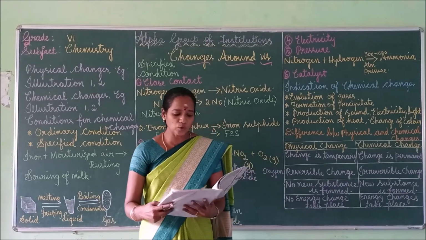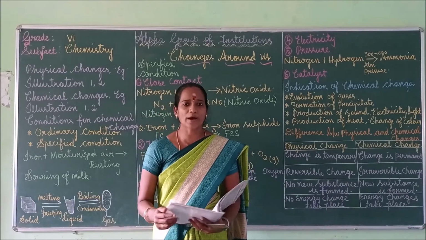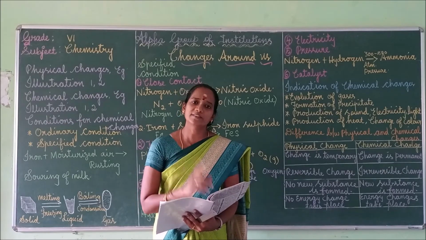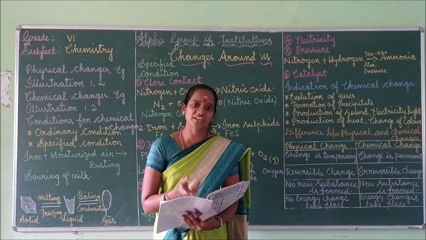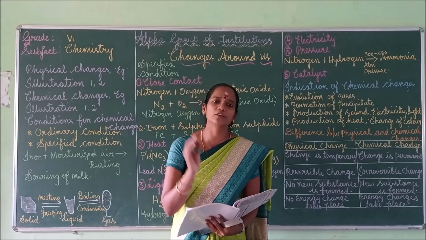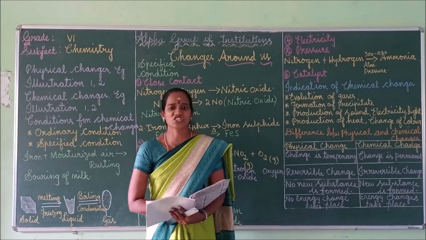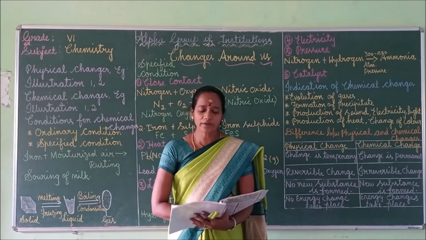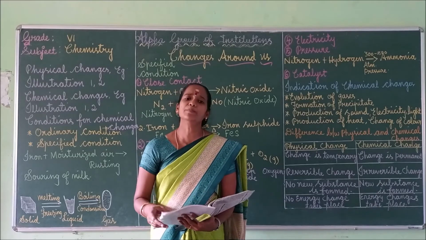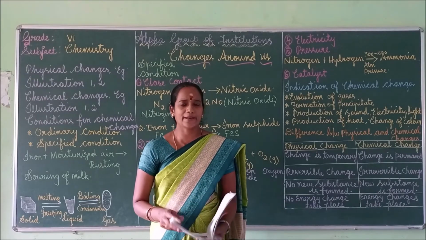So next we can move to illustration part 1, which we are seeing now. Is that a physical change or chemical change? We are discussing chemical change now, isn't it? In that we are going to discuss illustration 1. The first one, take a few moist iron filings and keep them exposed to air.